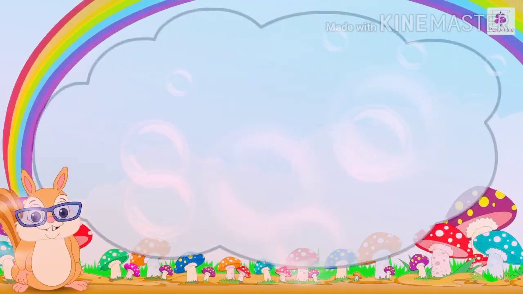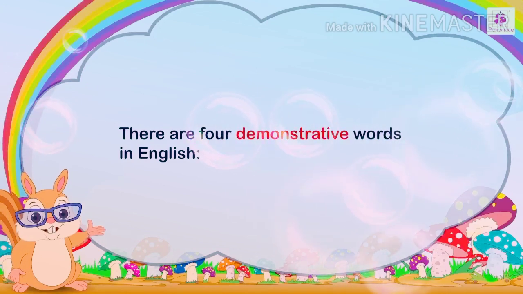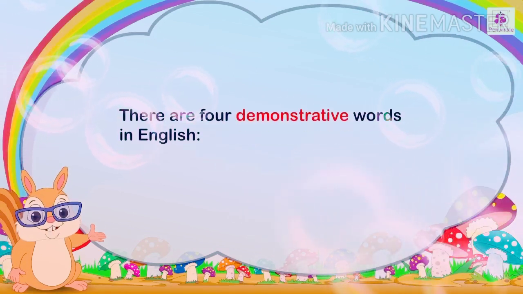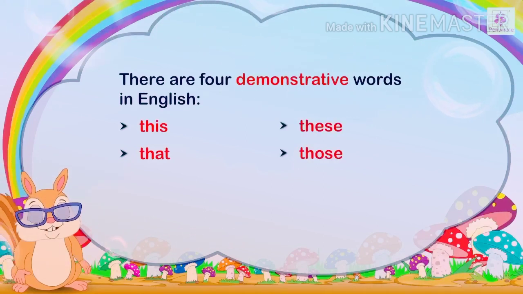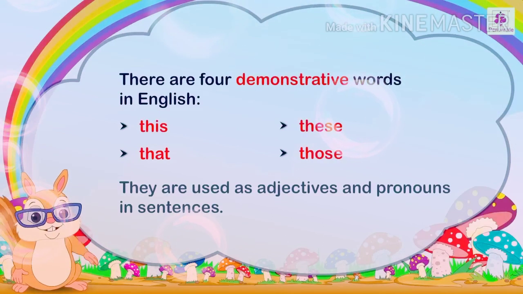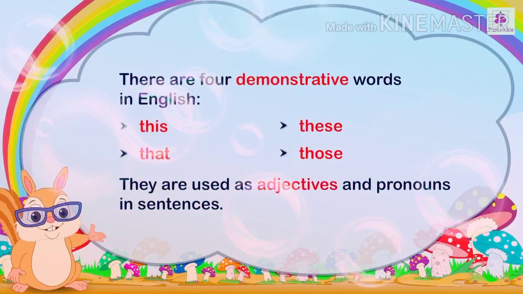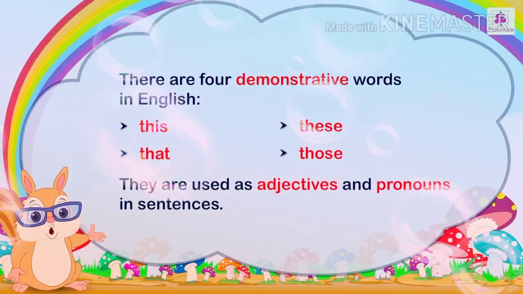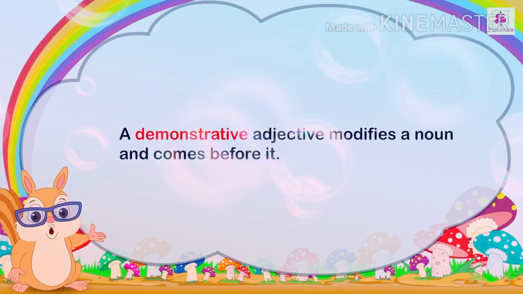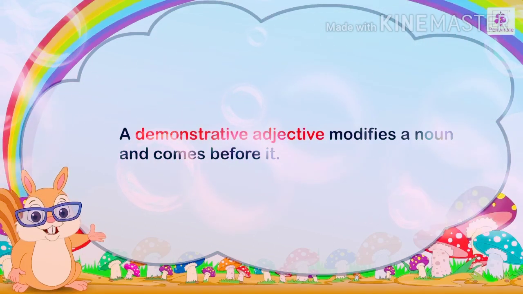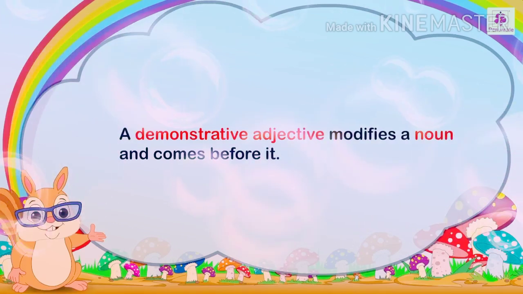Let us learn about demonstrative pronouns. There are 4 demonstrative words in English. These are this, that, these and those. They are used as adjectives and pronouns in sentences. A demonstrative adjective modifies a noun and comes before it.